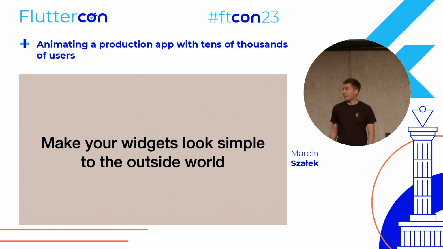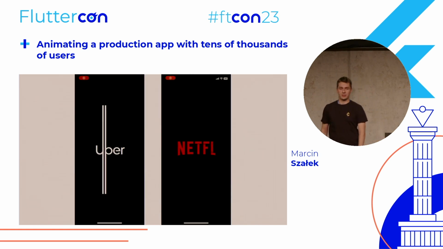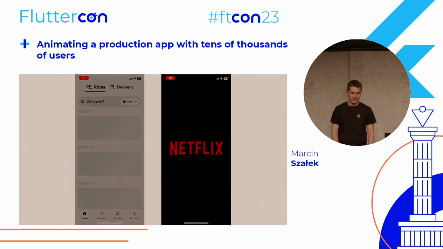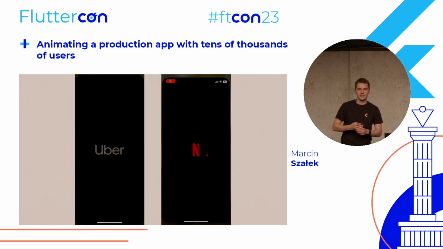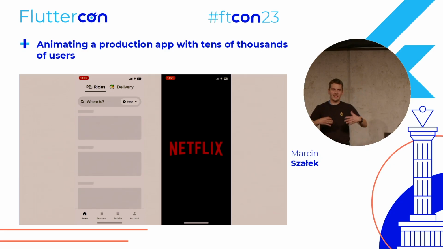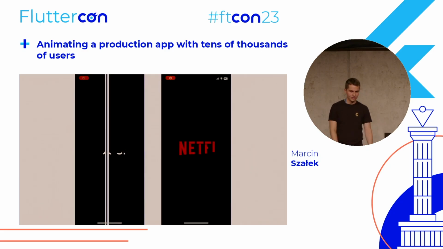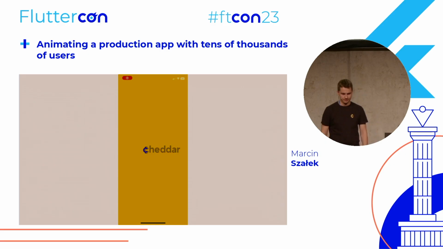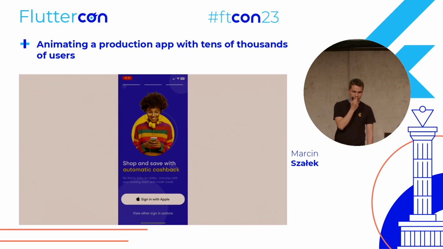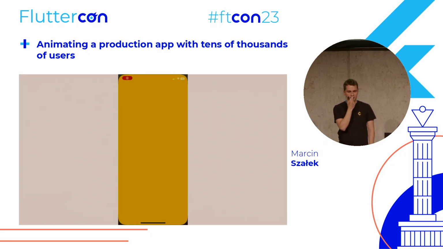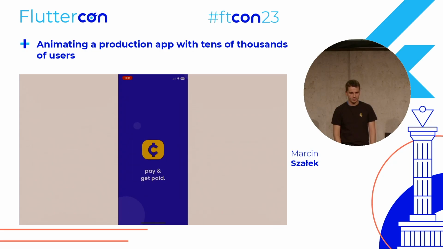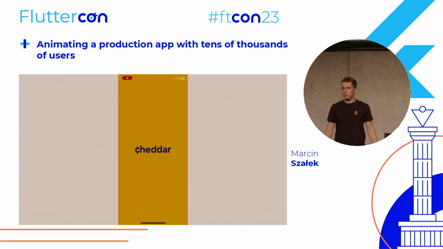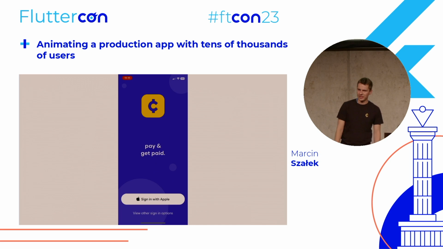All right, next I will talk about splash screens. I really like animated splash screens. I think it is a great way to start the user's journey with a nice effect, with nice animation. So I decided to do a similar thing in Cheddar. And this effect is, well, actually, we have this effect. How can we achieve this effect? It may seem complex at the start.